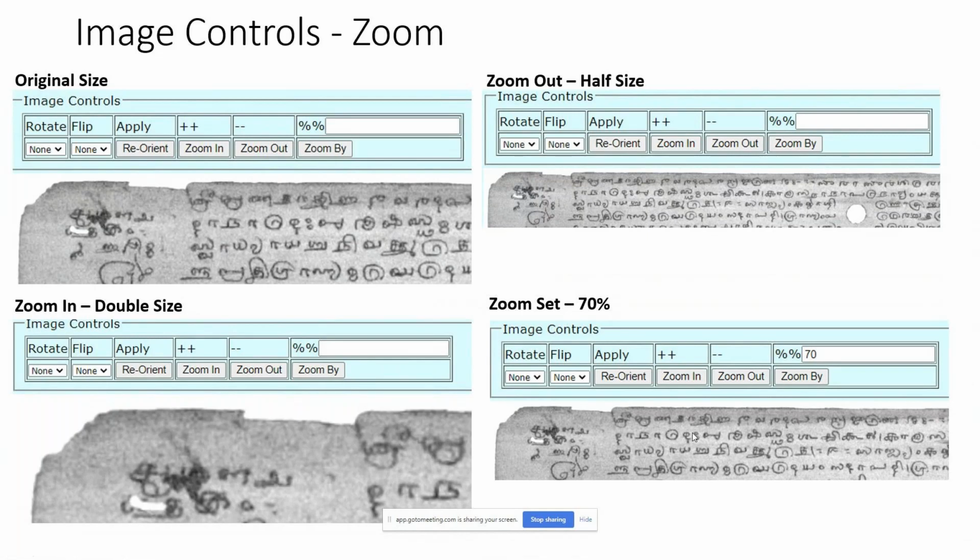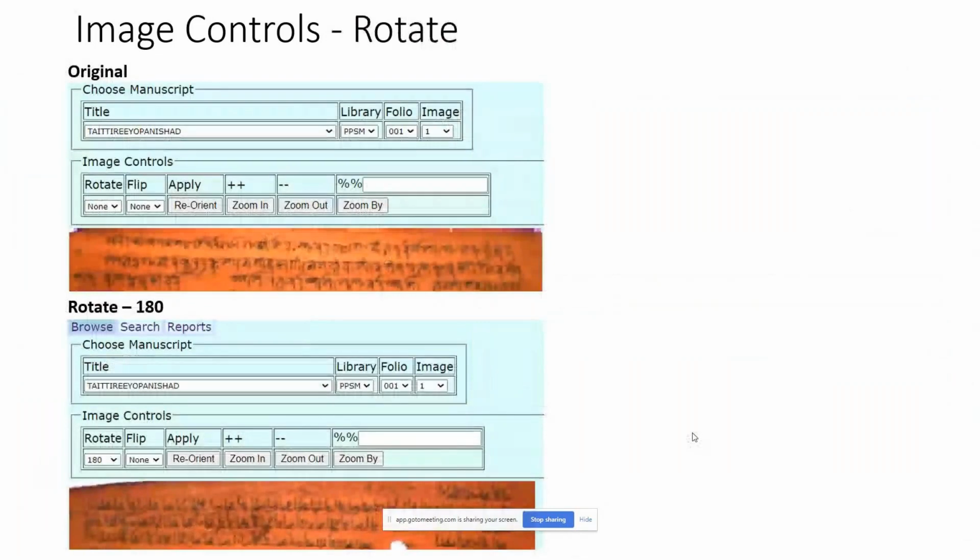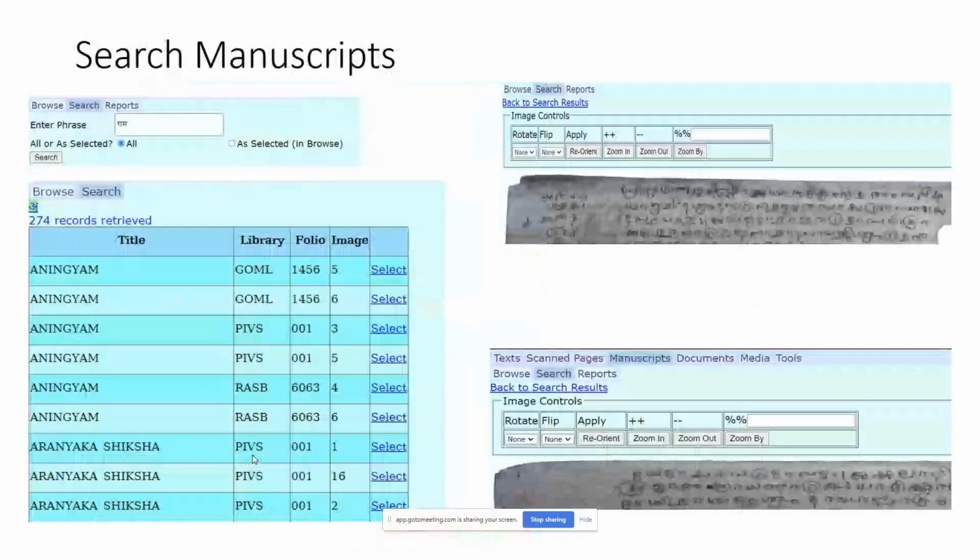We can also search on manuscripts if text has been typed for those manuscripts. When text has been typed for those manuscripts, the text inside them can be searched for. Similar to search of text, when we do this sort of a search, we'll get a list of matches within the manuscripts, and then we can move from there to the individual manuscript, and see those manuscripts after doing the search. This search happens because people type text, translate the text line for line in the text box, and that's basically what drives it.